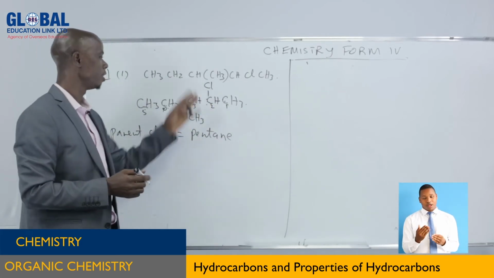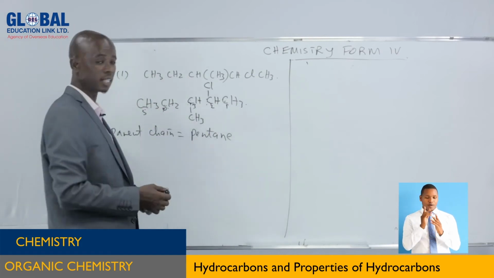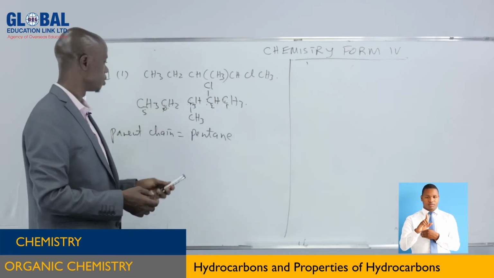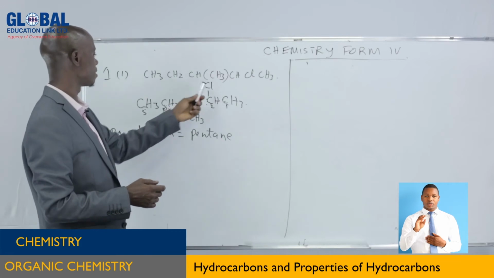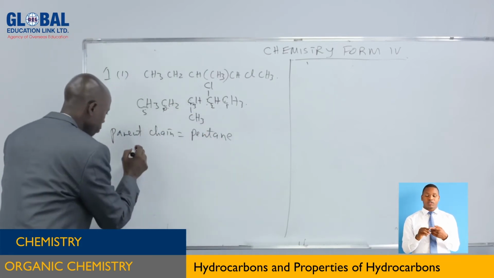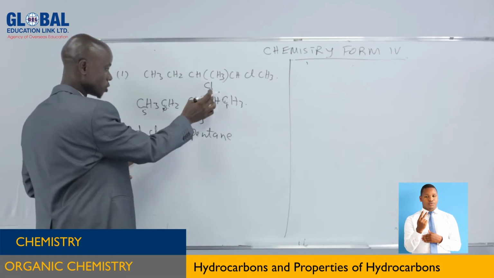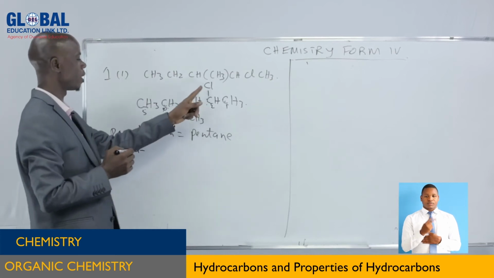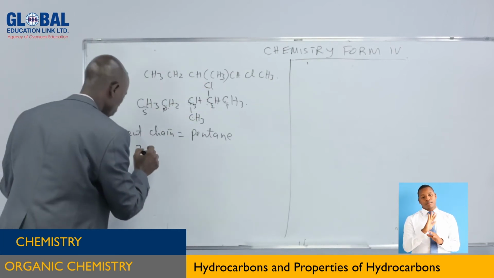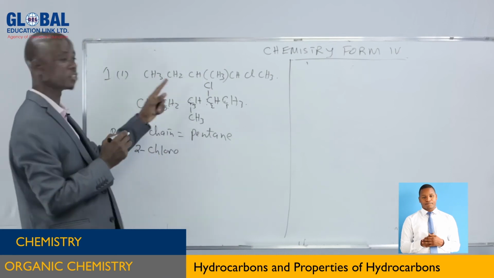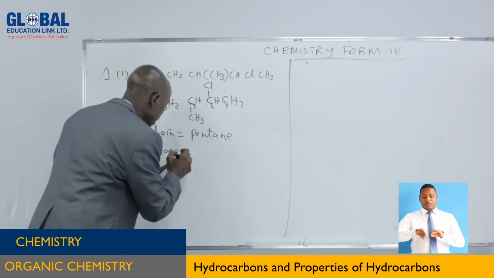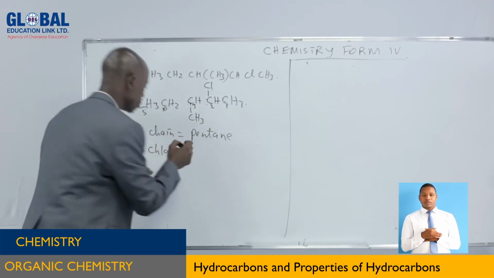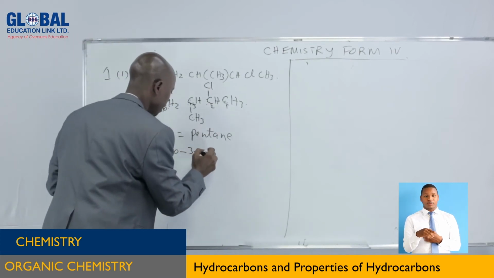After you have defined that one, you follow the alphabetical order in naming the substituents now. This is C, this chloro group here, and this is methyl group. So C and M, which one starts? C. So in which carbon? 2. So you put that number, the position of this group here, carbon number 2. Then you put a hyphen there because there is only one. You say this group, it is called chloro. You finish that one. To separate that one from another, you put a hyphen there. You go to the third carbon, only one methyl group, so you put a hyphen there. You say that group, methyl.